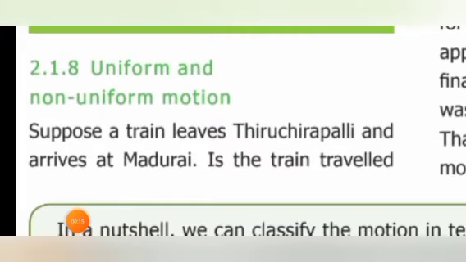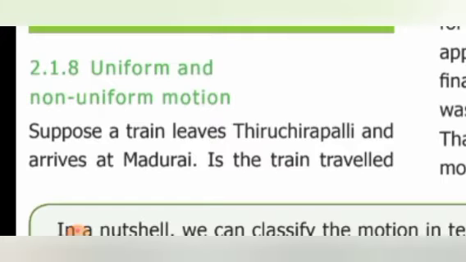In our previous class we discussed speed, fast and slow, and how to calculate the speed: the formula, time, distance, the unit for speed, everything. Do you remember? Speed equals distance traveled divided by time taken, and the SI unit of speed is, what is the SI unit? Yes, kilometer per hour or meter per second.